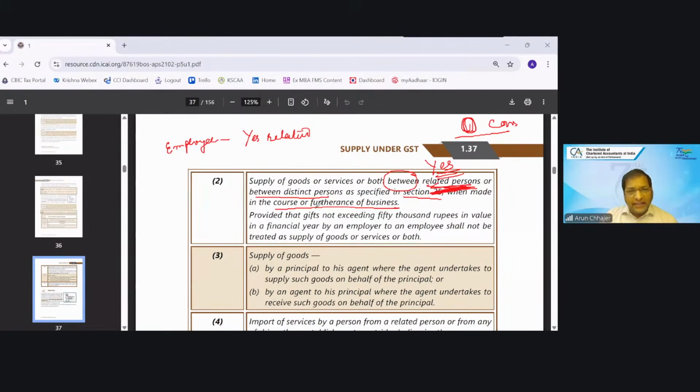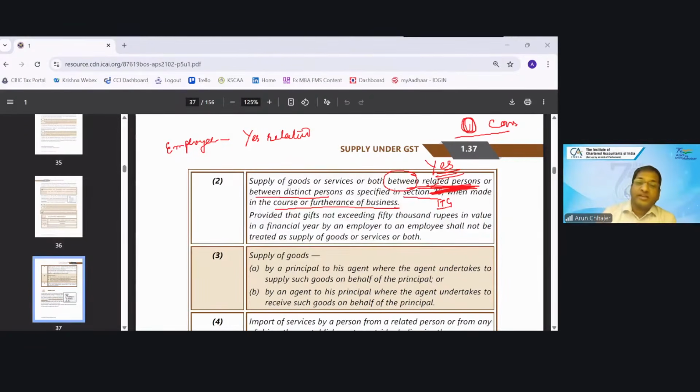Is there any condition whether ITC has been taken or not? No. It was in para number 1, not in para number 2. So therefore, I'm saying if it is with the related party, that's it. Not required to see any other condition.